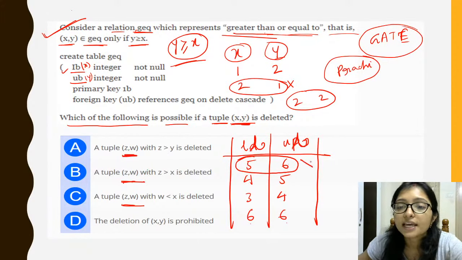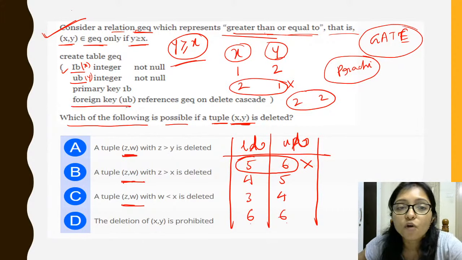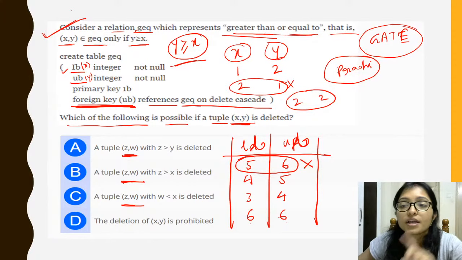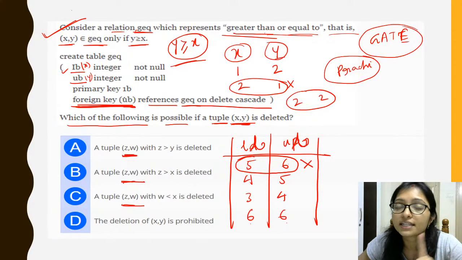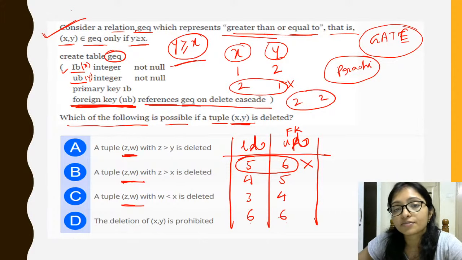Now think, if you delete this data, one thing you can see is the foreign key of upper bound references GEQ on delete cascade. Try to understand what it is actually telling. The foreign key UB is the foreign key here, and it is referencing GEQ. What is GEQ? GEQ is the table name itself.